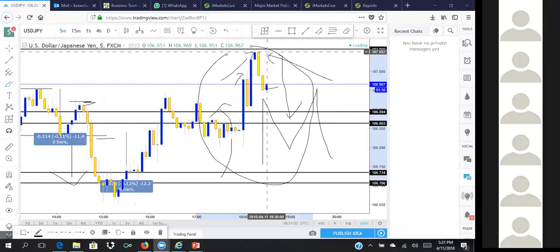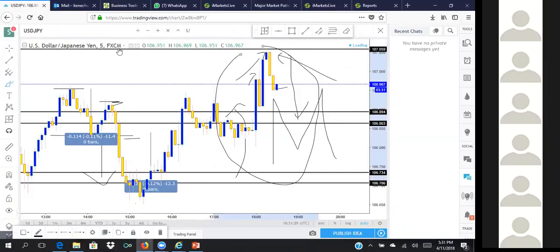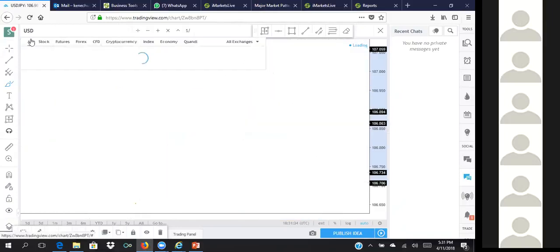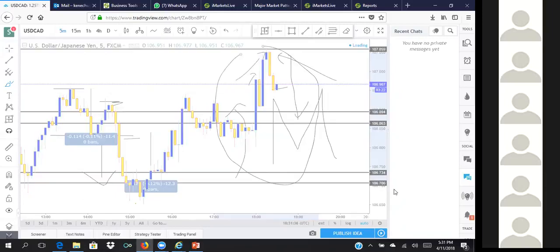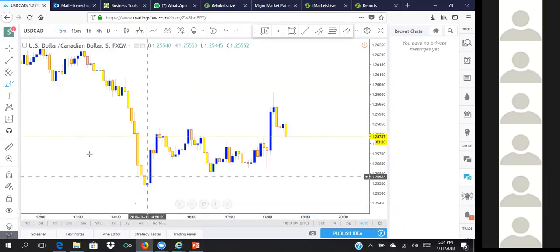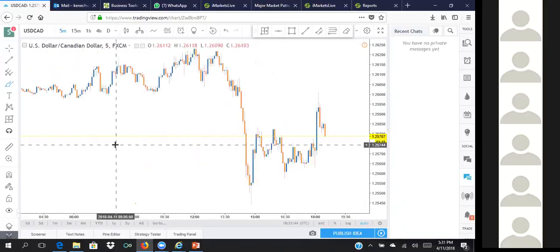Okay, let me now quickly explain. Let me clear my, oh God, I can't just use the JPY. My trade setup is too good for me to clear. Okay, let's go to USD CAD. I don't really trade this so much. Okay, let me go to the 5 minutes, right? And I want to show you guys something.